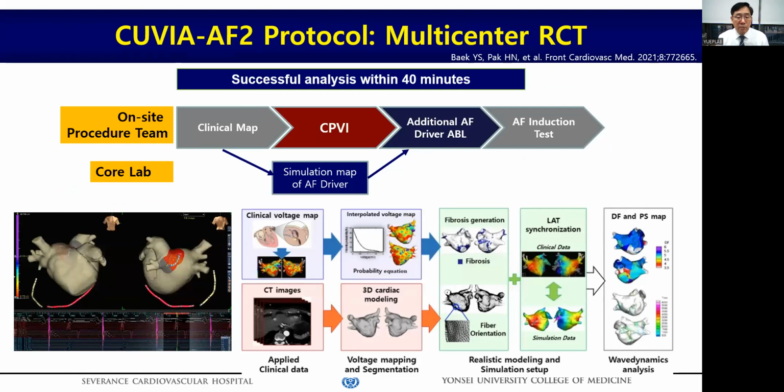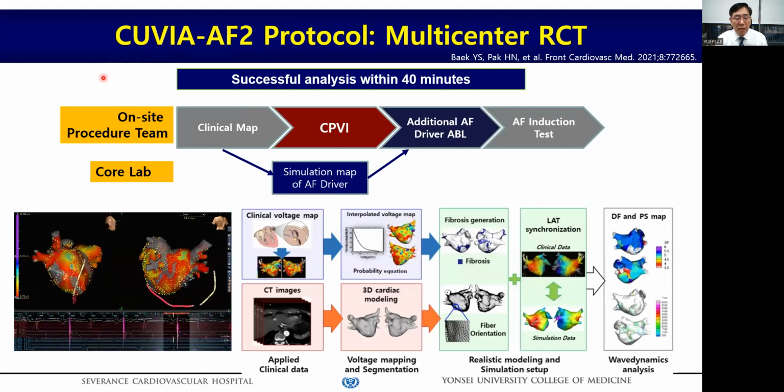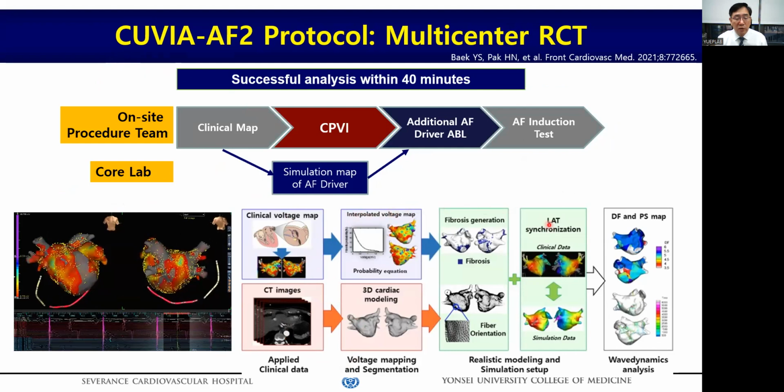Based on this advancement of computational technology, we conducted a prospective multicenter randomized clinical trial for computational modeling-guided DF ablation in patients with persistent AF. This is the CUVIA-AF RCT protocol using computational modeling integrated with patient-specific voltage, conduction velocity, fibrosis, and fiber orientation.